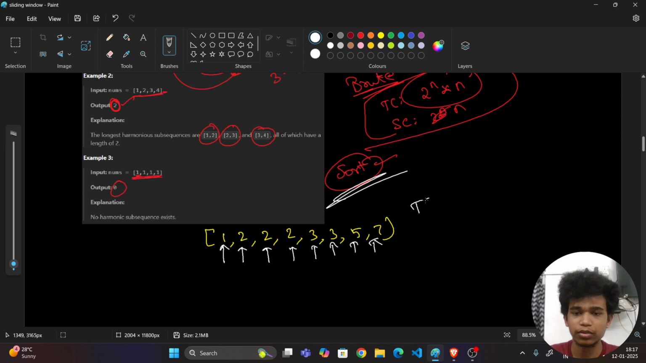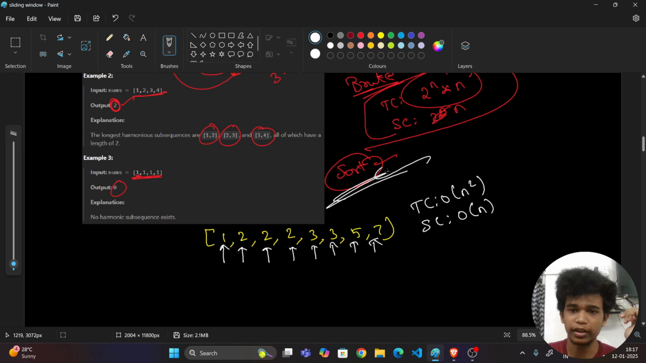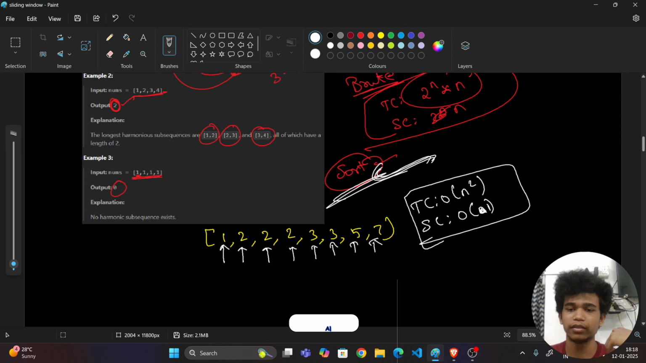So this leads to a time complexity of O of n square, because we are traversing each and every element of the array, and also again we are traversing, right? And space complexity will be what? O of n, because we are sorting, right? In sorting we can use a merge sort, or if we use a selection sort, it will be O of 1 approximately. So time and space complexity analysis would be like this.